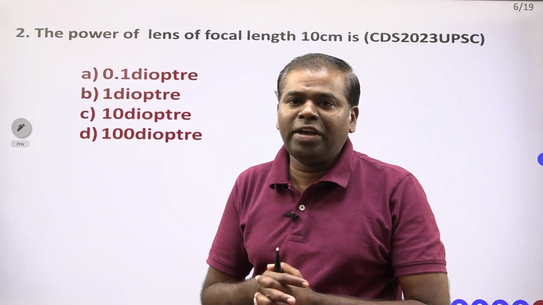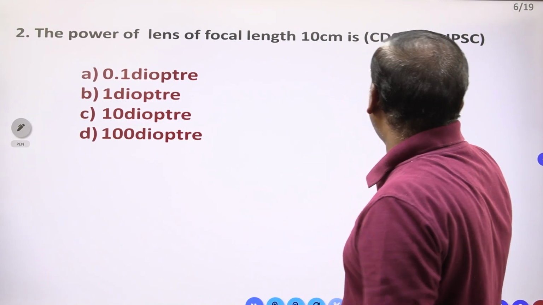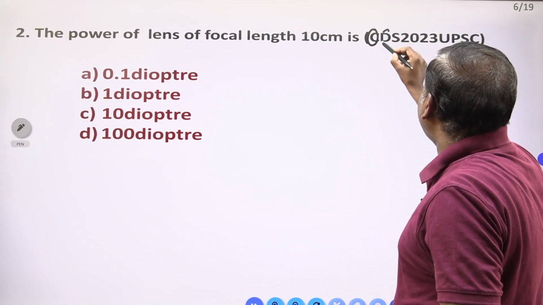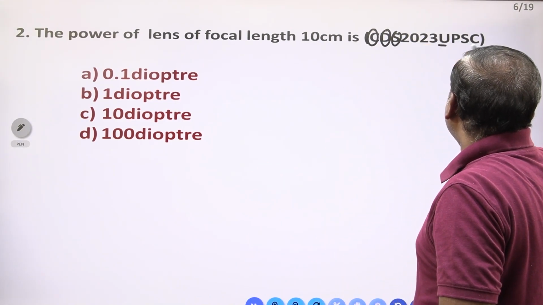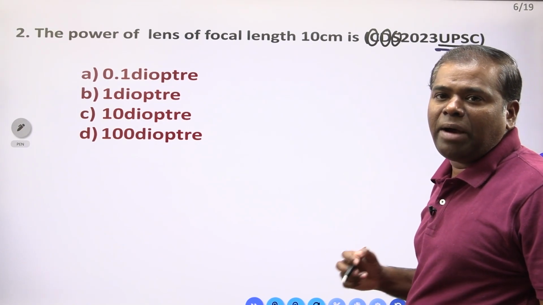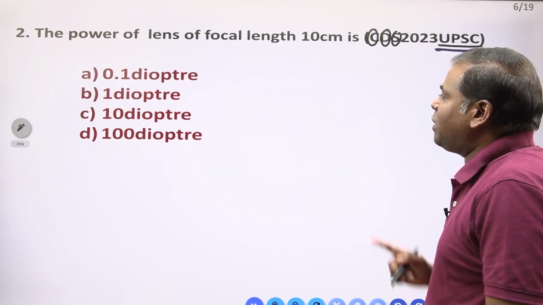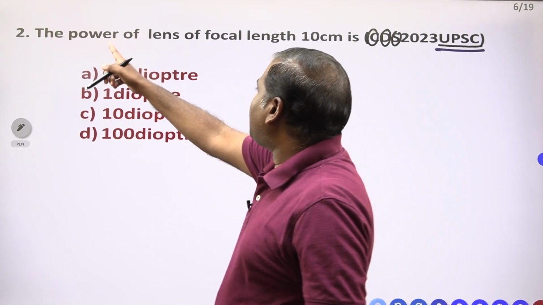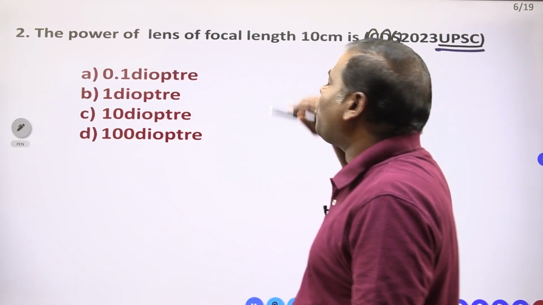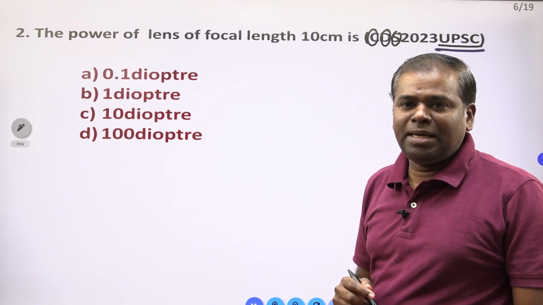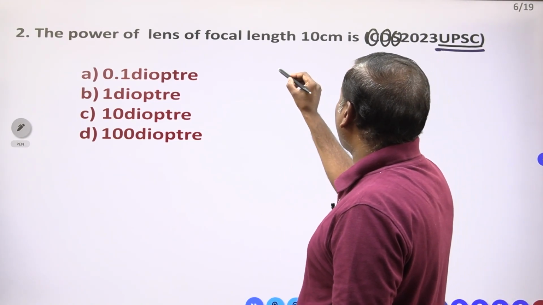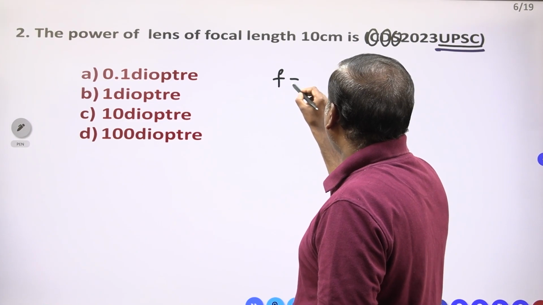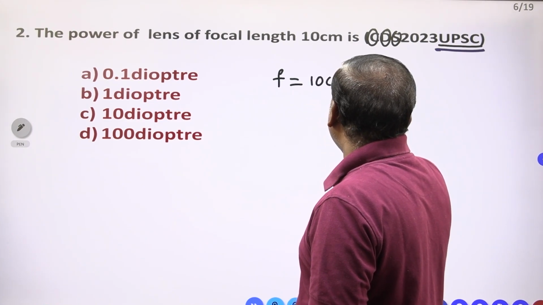Next, the second one we have to see. This question is from the Combined Defence Service 2023, which UPSC conducts. This question came last year. Now you have to see: the power of a lens of focal length 10 centimeter is? First, you have to write the focal length. Focal length is equal to 10 centimeter.